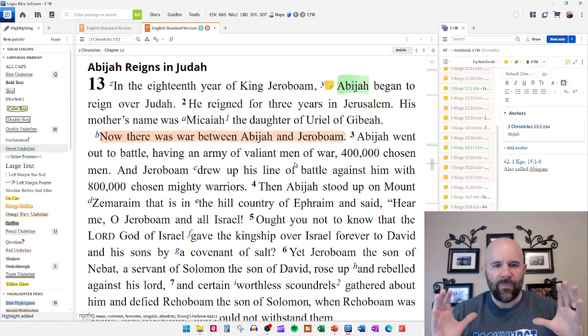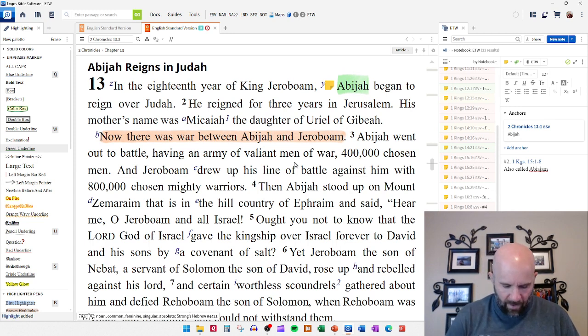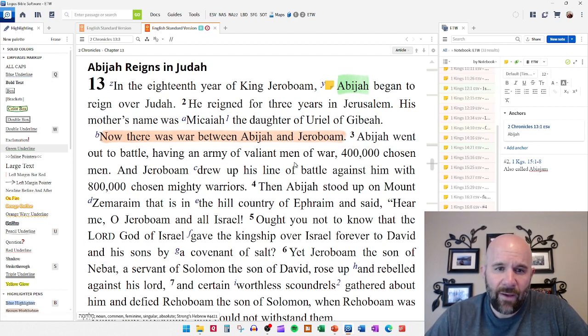I know that when I see that orange highlight, what that's telling me is that's what chapter 13 is about. It's about this war between Abijah and Jeroboam. And so we're going to get a little bit of history. It's good history. If I were you, I would read 2 Chronicles 13, at least through verse 12, because you've got a history of everything that we've talked about up to this point.